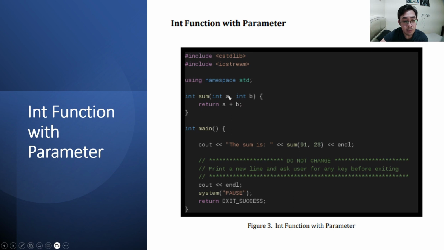Int function with parameter. Figure 3 shows a source code where an int function sum is defined with two parameters, two integers a and b. This time, we added a return type of int, hence the function must return an integer value back to wherever it is called.